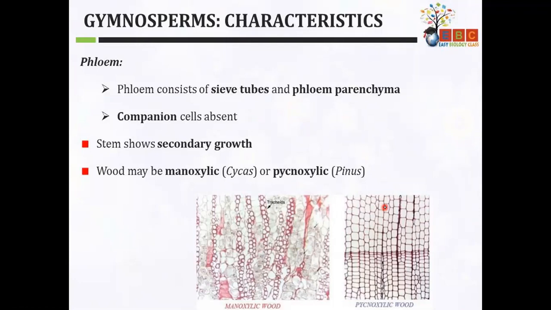Monoxylic wood is not compact because in between the xylem, many parenchyma layers are present. Whereas in pycnoxylic, the wood is compact and hard because the xylem material is compactly arranged.